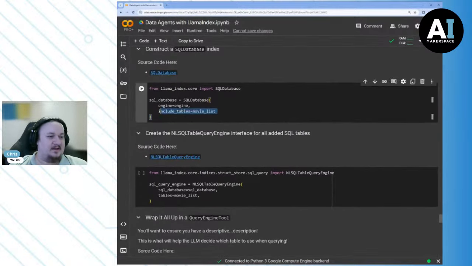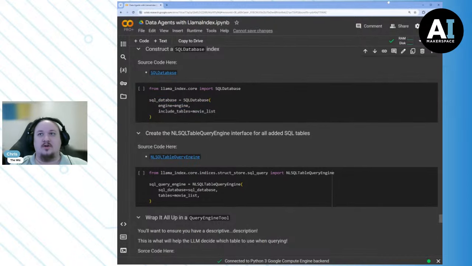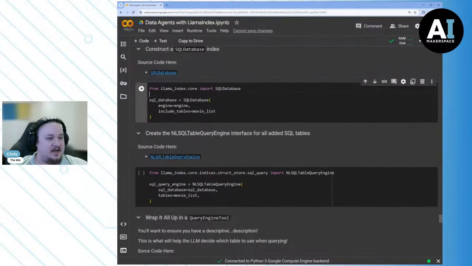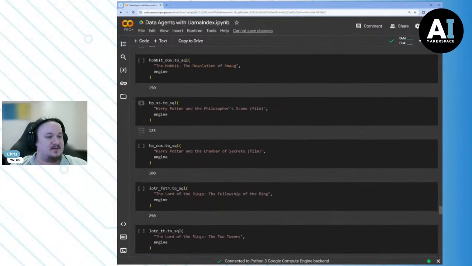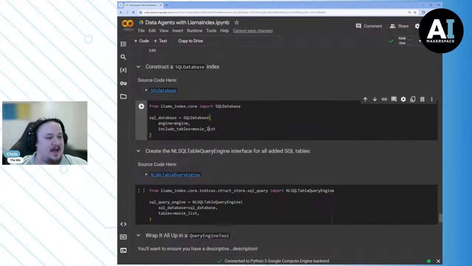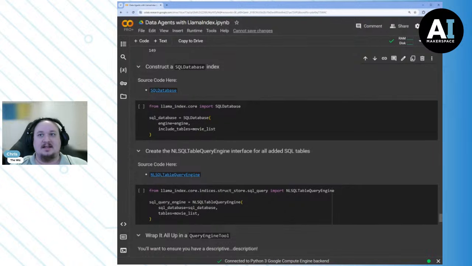We have the ability to load that SQL database as a kind of index, right? And so what this means is that we're going to give it an engine. The engine in this case is the thing that points to our SQLite database. And then we have our list of movies that it's going to care about. So say we had more tables, right?